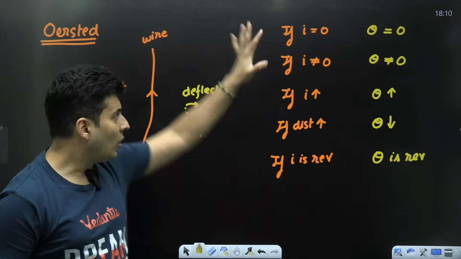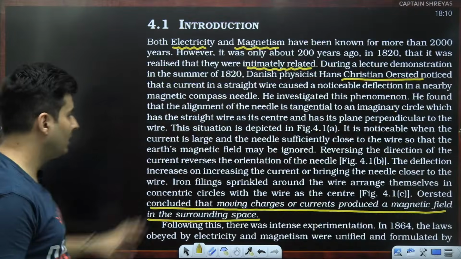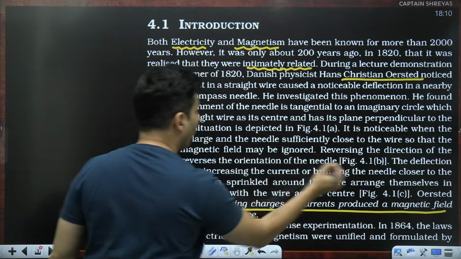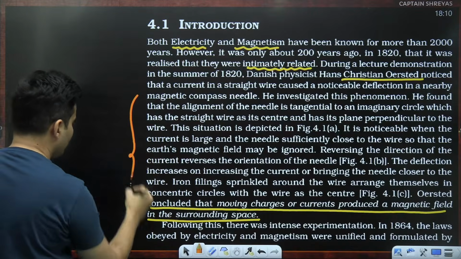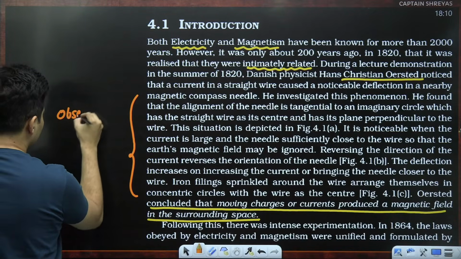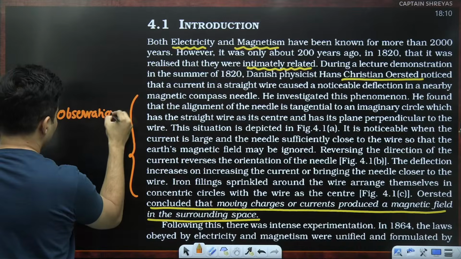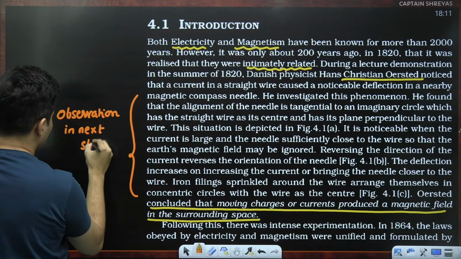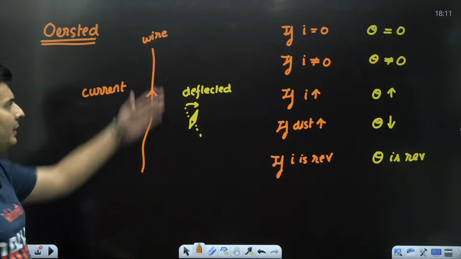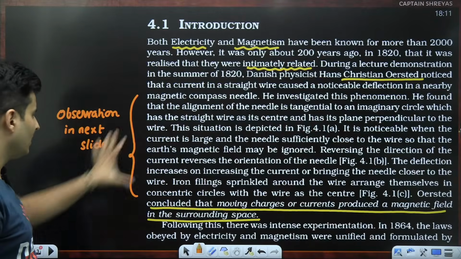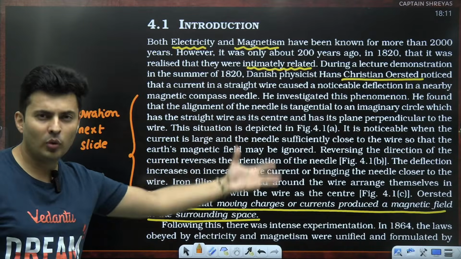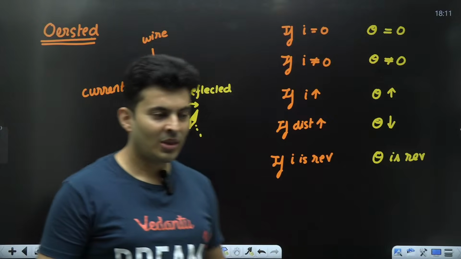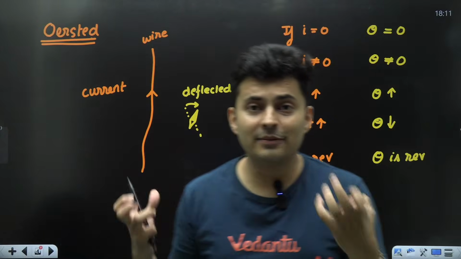These were the observations which are mentioned in this particular paragraph. All these are basically the observations which are explained in the next slide, right over here. It is written down in a very boring paragraph manner, but if you look at it like this, then it makes sense. So, from this, what is the feeling that you get?